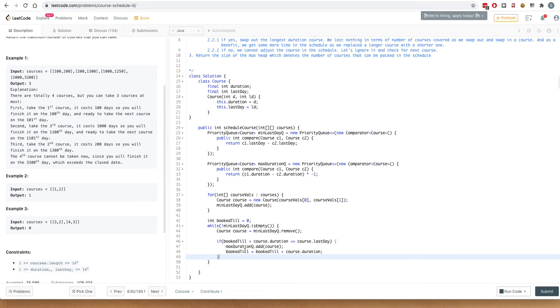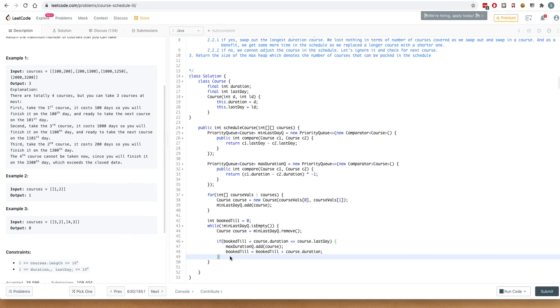If it is less than the deadline of the course, that means that I am able to adjust this course in my schedule. So what I will do is add it to the max duration queue, which is basically a heap of my scheduled courses. It is a max heap, so obviously the course with the maximum duration will be on the top. So let's add it to the max duration queue and also update our booked till. Since we have incorporated this course duration in our schedule, let's increment the booked till by the course duration. Okay, so this is the scenario when I was able to adjust the course in the schedule.